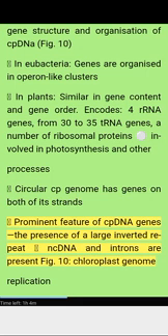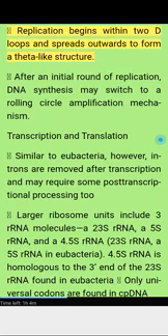Figure 10. Chloroplast genome. Replication. Replication begins within D-loops and spreads outwards to form a theta-like structure. After an initial round of replication, DNA synthesis may switch to a rolling circle amplification mechanism.